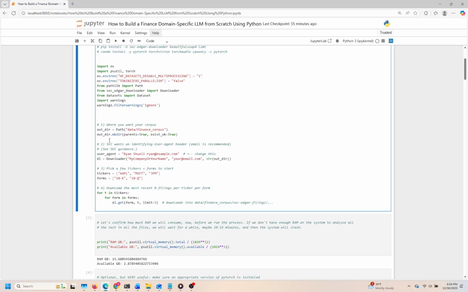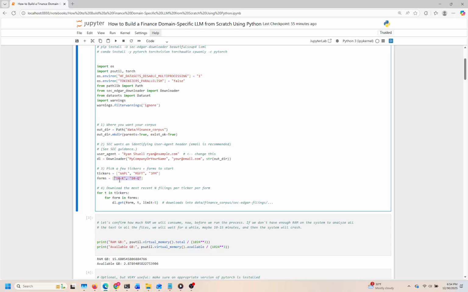Cell 2. In this cell, we're setting up a framework to download recent financial filings from the U.S. Securities and Exchange Commission, specifically targeting key forms like the 10K and 10Q for selected companies. This is crucial for anyone interested in conducting financial analysis or staying informed about crucial corporate disclosures.